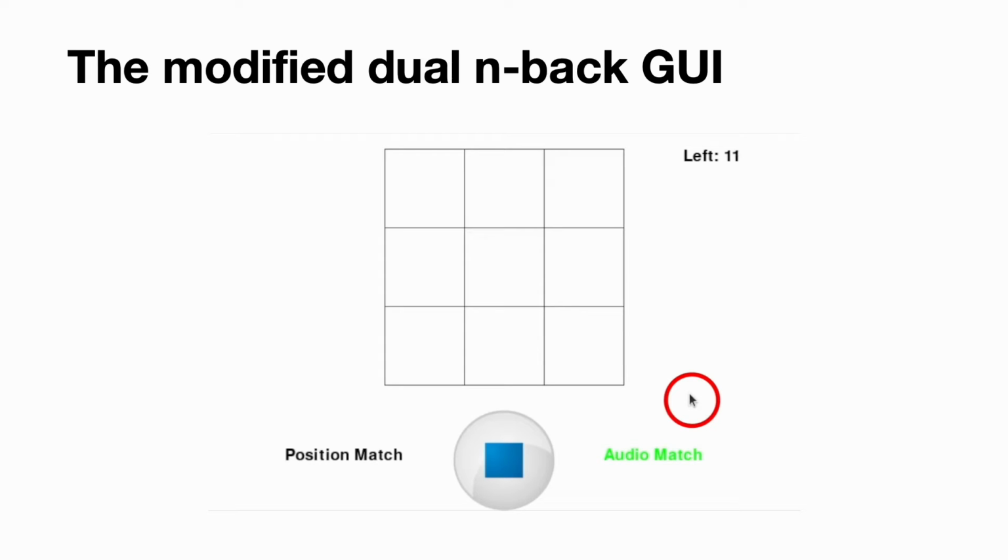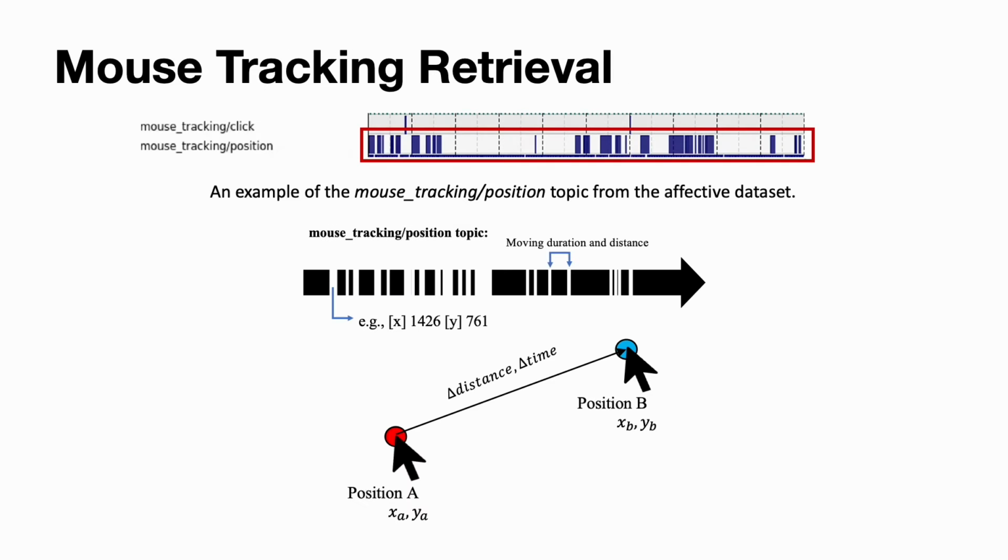As the circle in the video shows, participants did not have to move their mouse pointer to indicate whether their answers were a position match or an audio match. When they moved the mouse pointer in the experiment, the mouse tracking position ROS topic saves each timestamp and the coordinate of the mouse. If there are two adjacent segments, we were able to get frequency, duration, and distance.